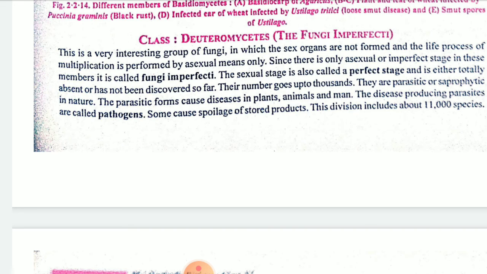Children, in all the classes, make one comparative table. Note down what is the difference and what is common, so that it will be easier to recognize which will be included in this class or that class.